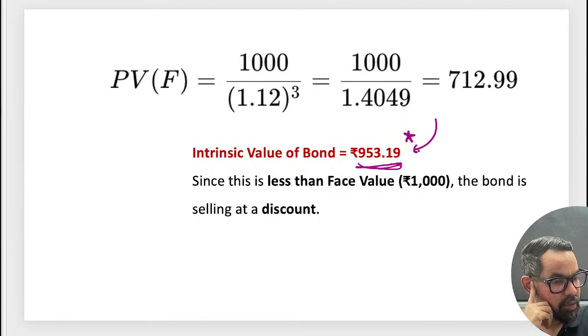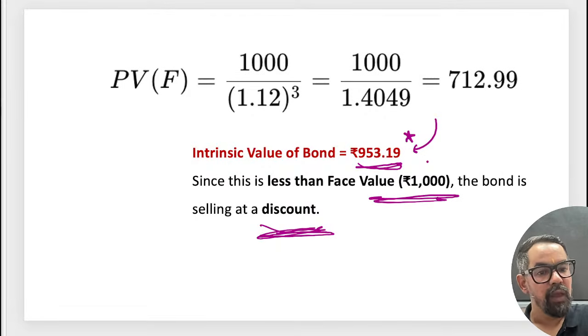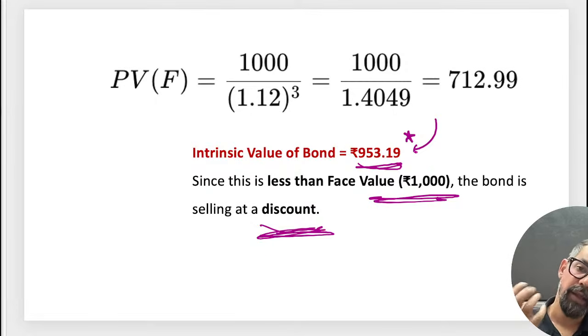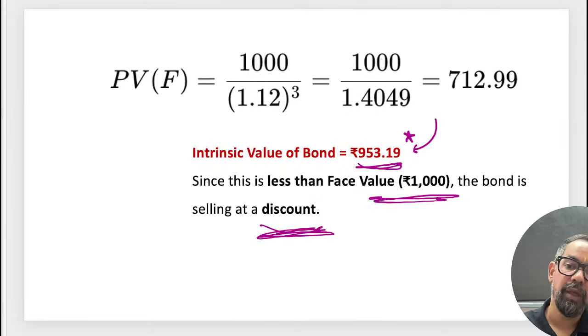When the face value is higher than the market value, the bond is said to be at a discount, which means we should buy this bond, okay? Other factors we also have to consider, but that is one indicator.